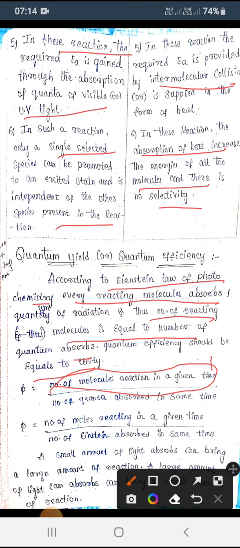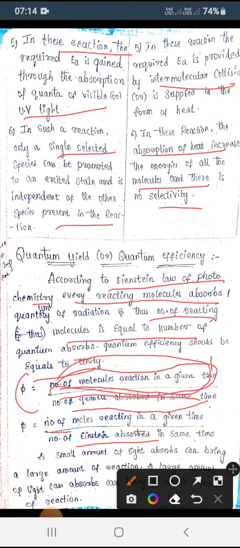It is denoted by phi. So the ratio of the number of molecules reacting in a given time to the number of quanta absorbed in the same time, we call quantum yield or quantum efficiency. We can also say the number of moles reacting in a given time by the number of Einstein absorbed in the same time.